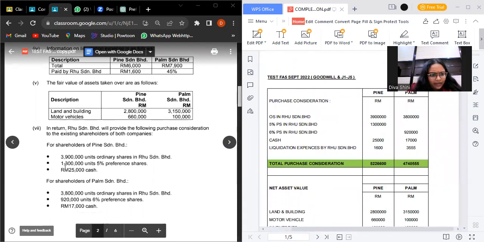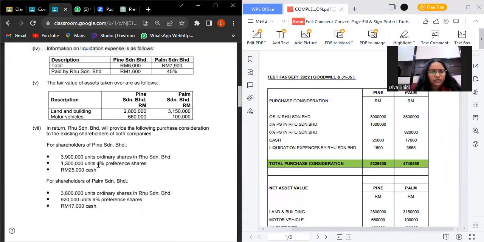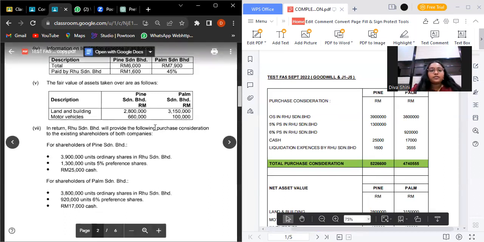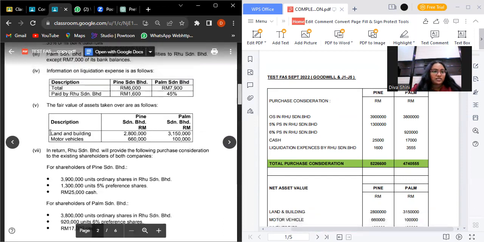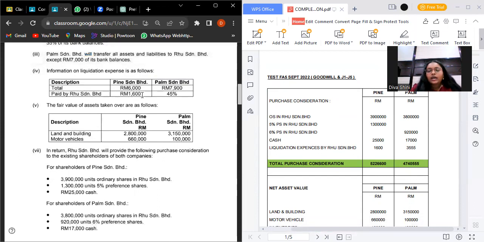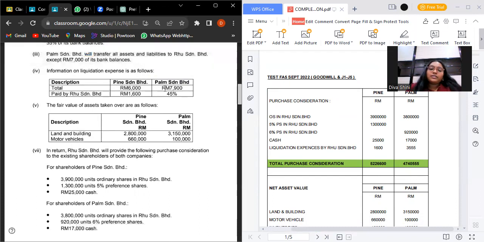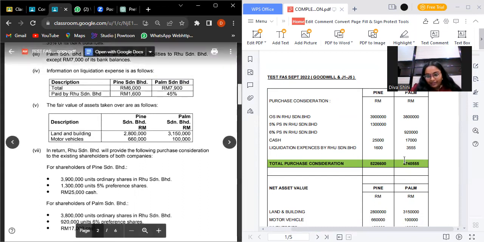So for Pine it is 1,300,000 with 5% preference share, following by 6% preference share for Palm, which is 920,000, and the cash as stated, 25,000 and 17,000. For the liquidation expenses, we should calculate it from the additional. For Pine, paid by Drew is 1,600, but for Palm, we should calculate 45%. So we times 7,900 with 45%, we will get 3,555.